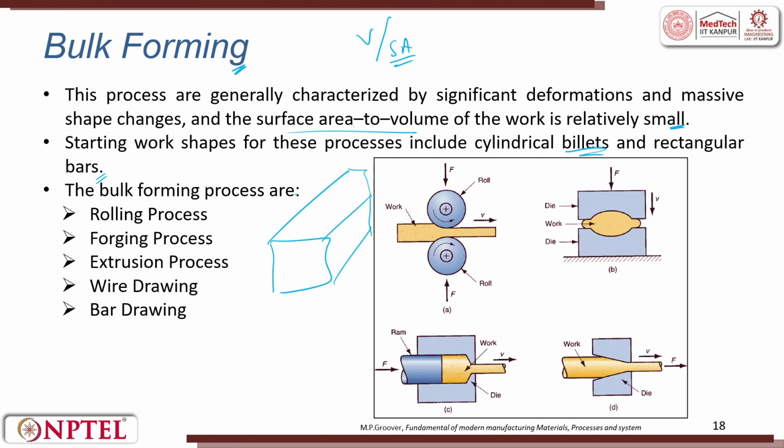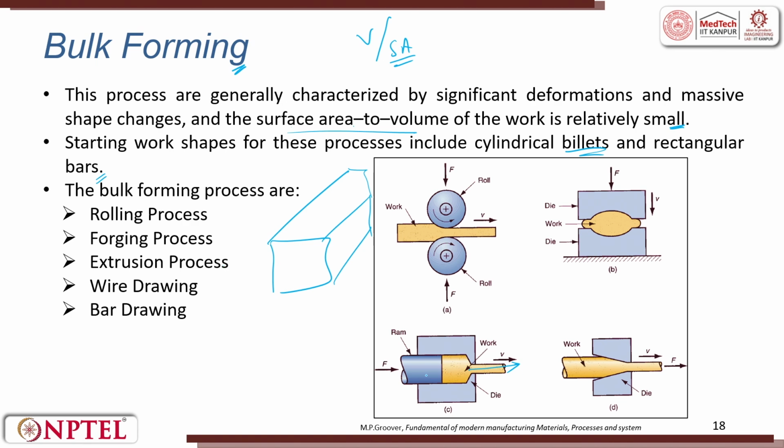So, the bulk forming processes include rolling. I can put the workpiece between the rolls and deform it to get a flat plate. I can forge to get a discrete part. I can use it for extrusion, where we apply force from the back, there is a die, and the workpiece flows out. So, it has a uniform cross section. Wire drawing is also done.